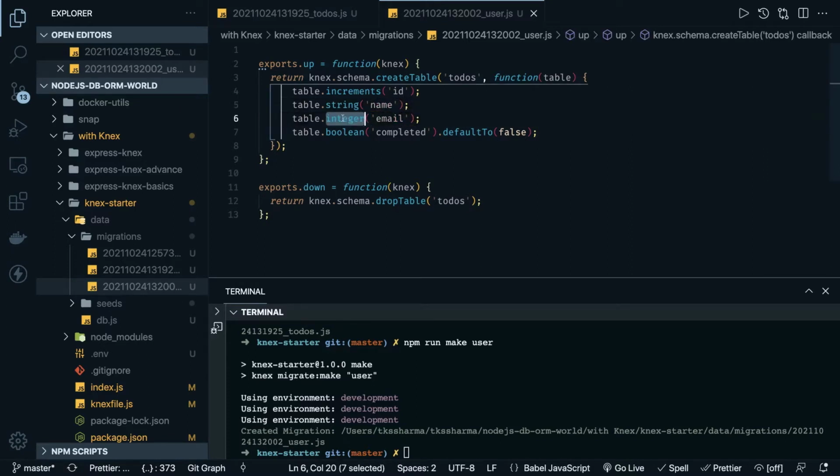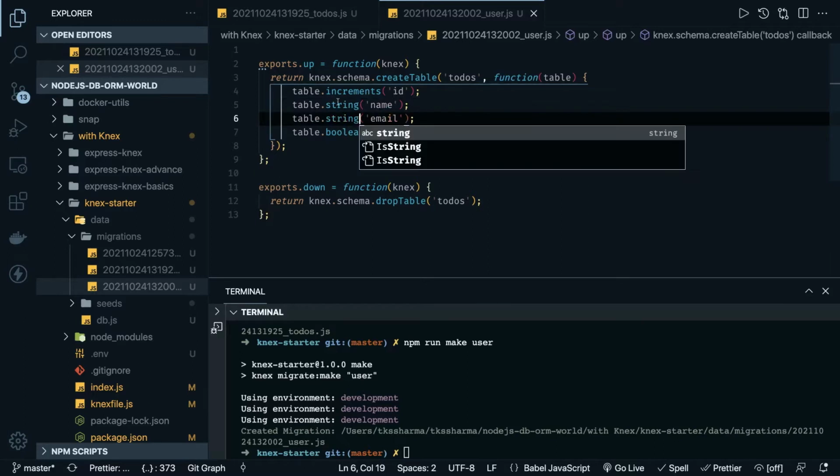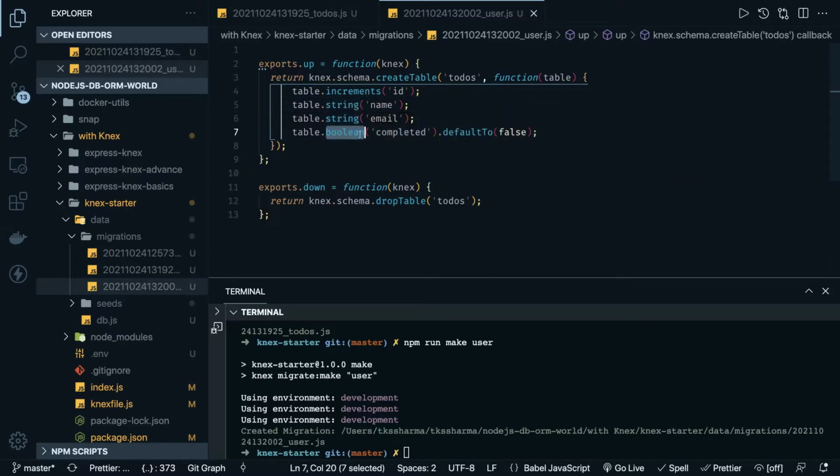Email is of type string or type text. This is the boolean, we don't need a boolean. We can say this is also a string of type address, and the column name is address, and it defaults to the empty quotes. This is the users table.